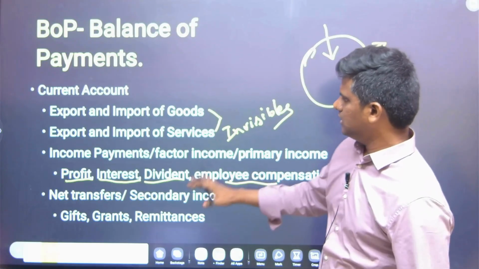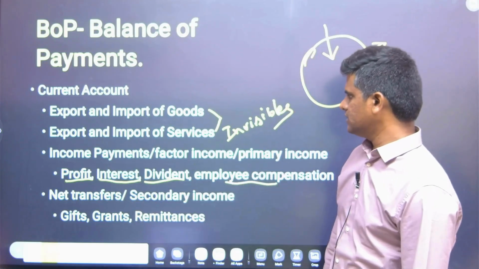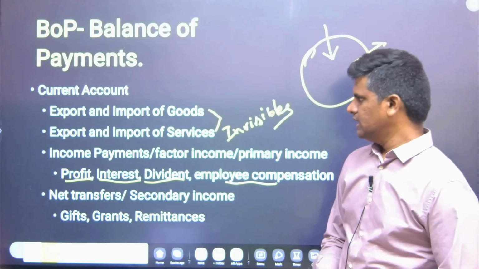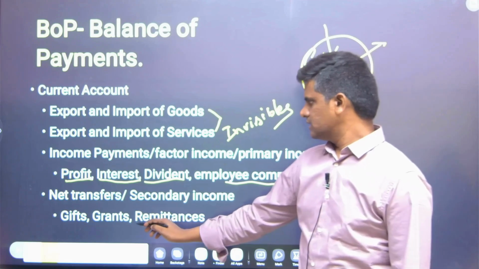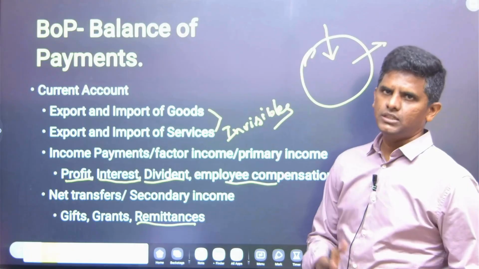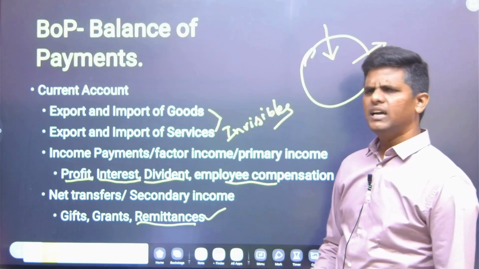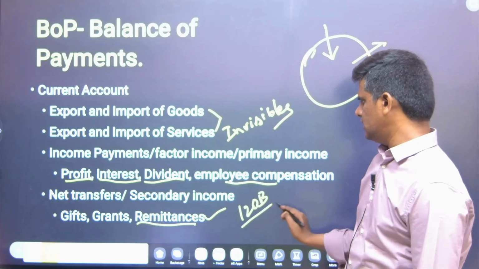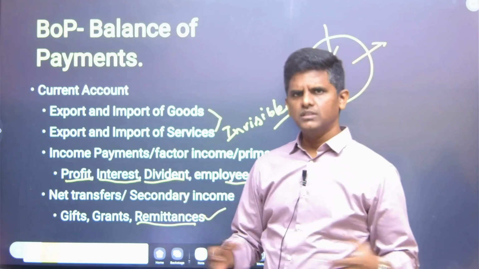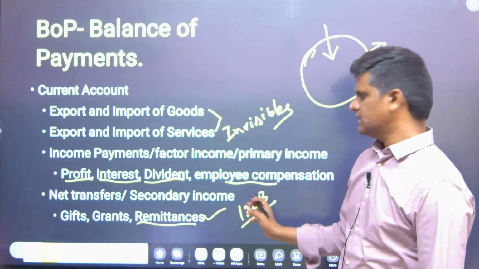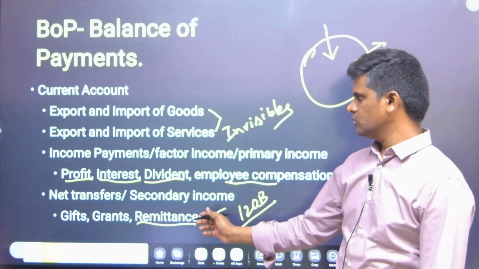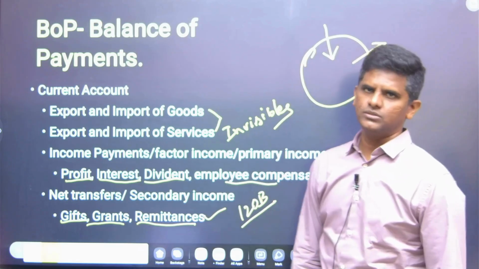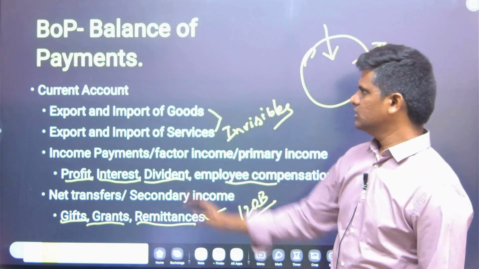So current account. Then the next category is net transfers and secondary income. This is a category where we don't give any services, still we get money. How? Some people are working in Dubai, so they send money home. That is called remittances. India has the highest remittances, almost close to $120 billion, highest in the world, because Indians are working everywhere in the world, skilled, unskilled, semi-skilled. They send the money back to their families. That is remittances. And gifts can also be sent, and grants a country can also receive. So without doing anything, we are getting the money. So this is current account.